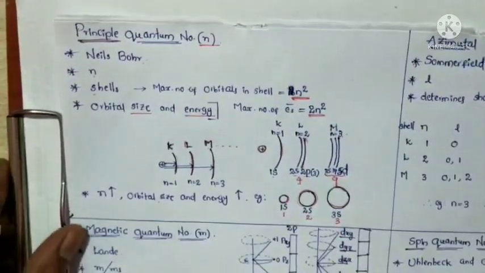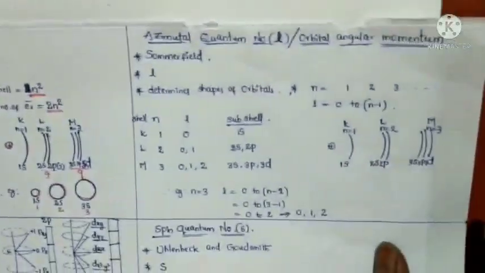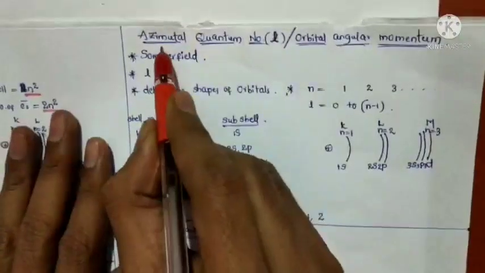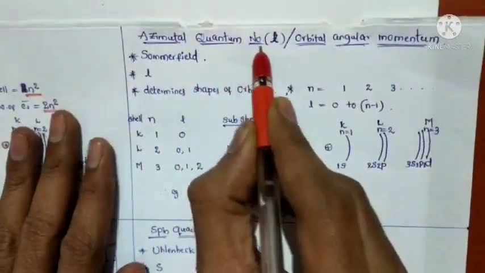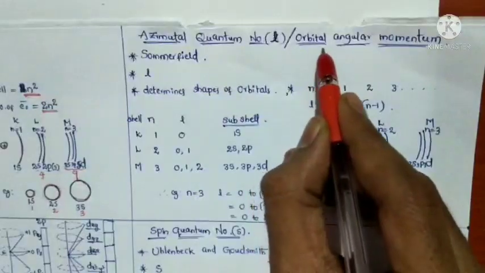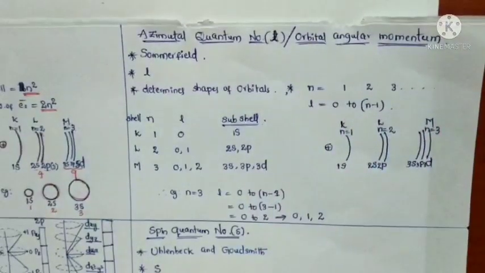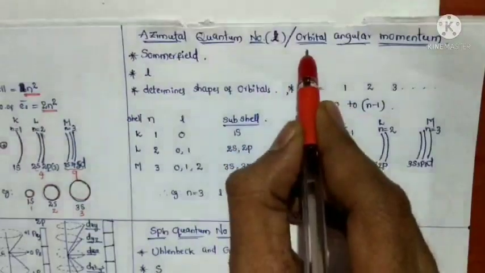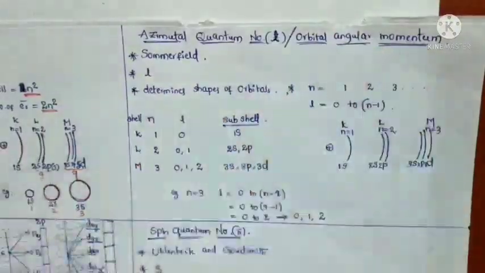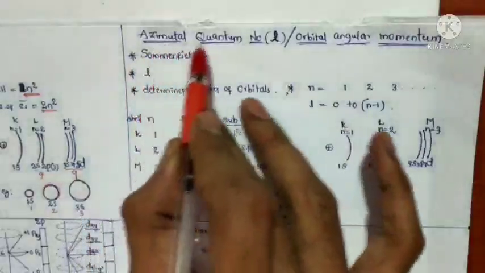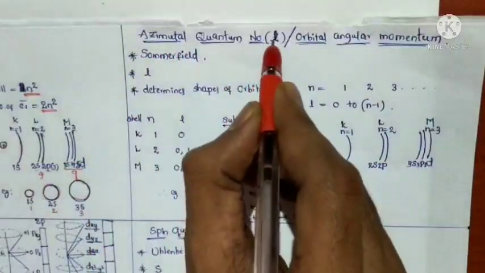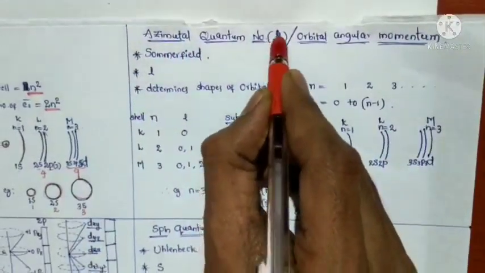Okay, so the next one is another quantum number, that is the azimuthal quantum number. It is also called the orbital angular momentum quantum number, and it is represented by small l.